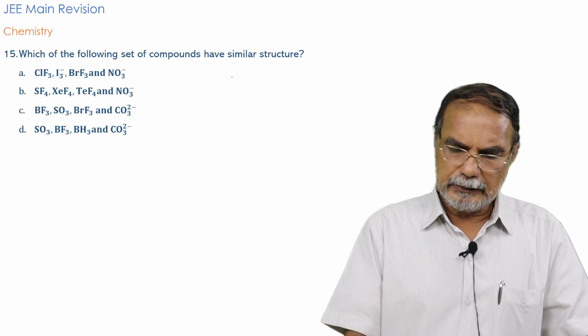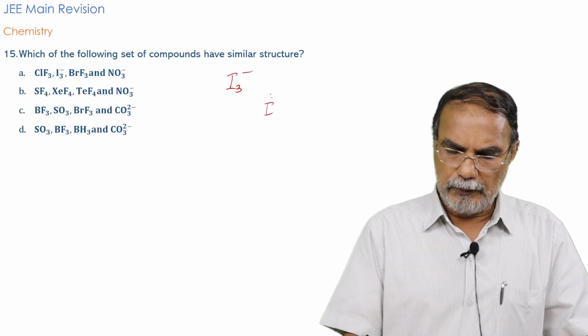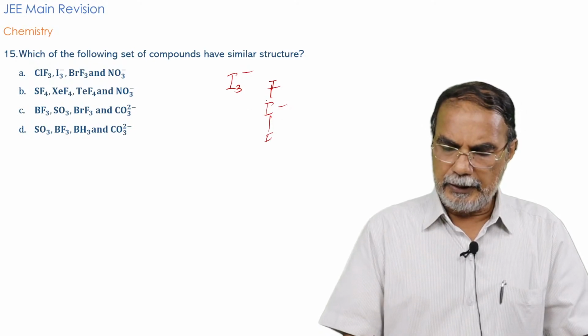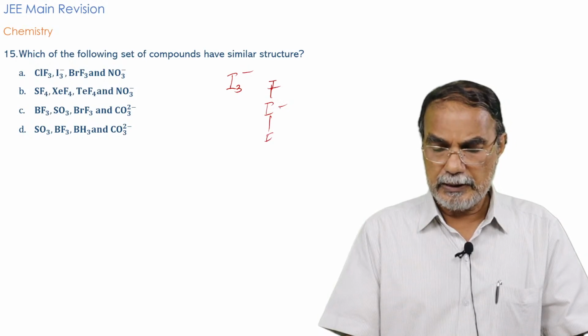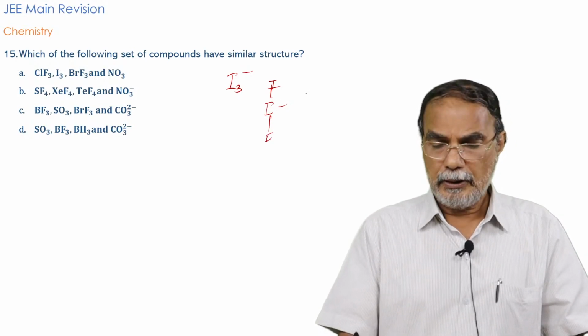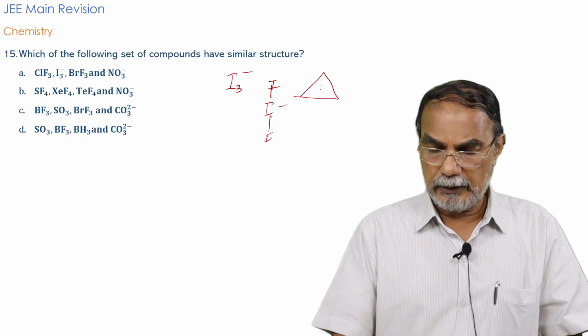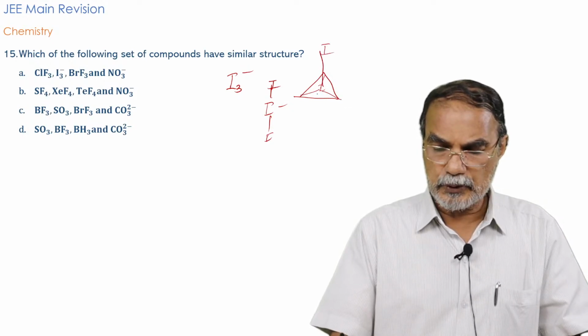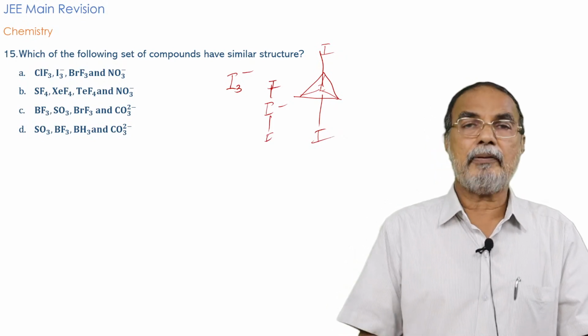And this I3 minus molecule, I3 minus is I bound to 2I with a negative charge. Iodine has 7 electrons and 2 electrons are utilized. So 5 plus 1, 6 electrons. It has 3 lone pairs and bond pairs. It will be a trigonal bipyramid arrangement, and the central atom iodine and the 2 other iodine atoms will be at the axial positions, so that I3 minus will have a linear shape.